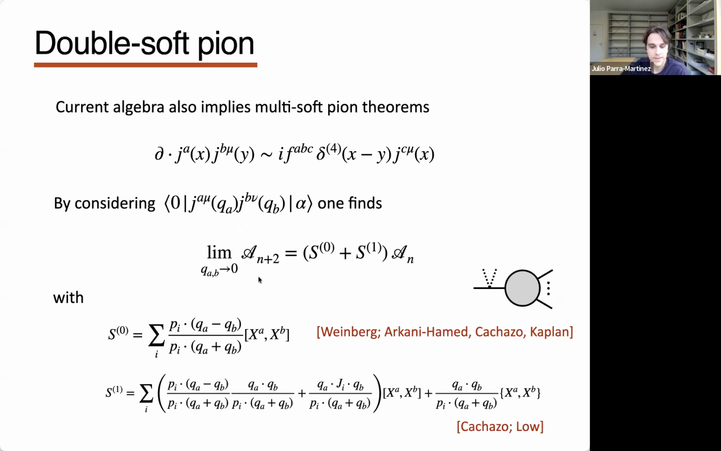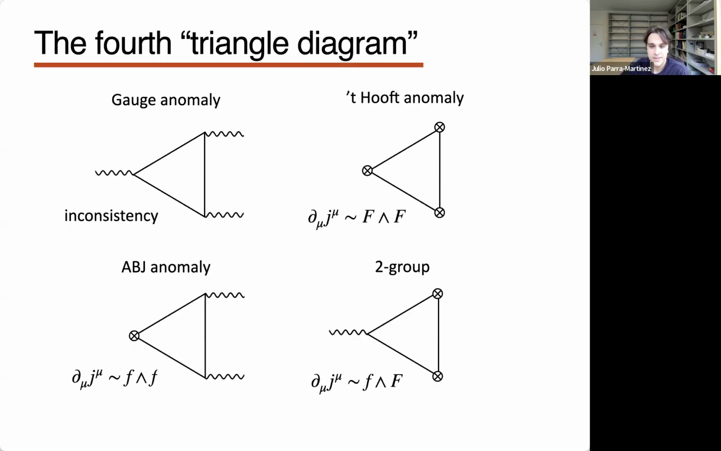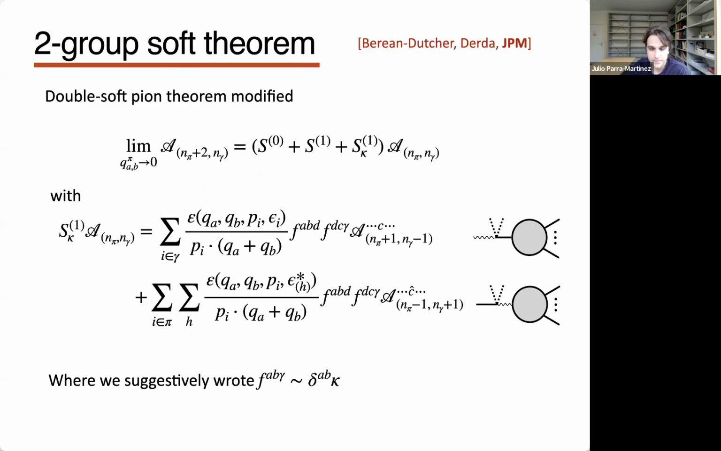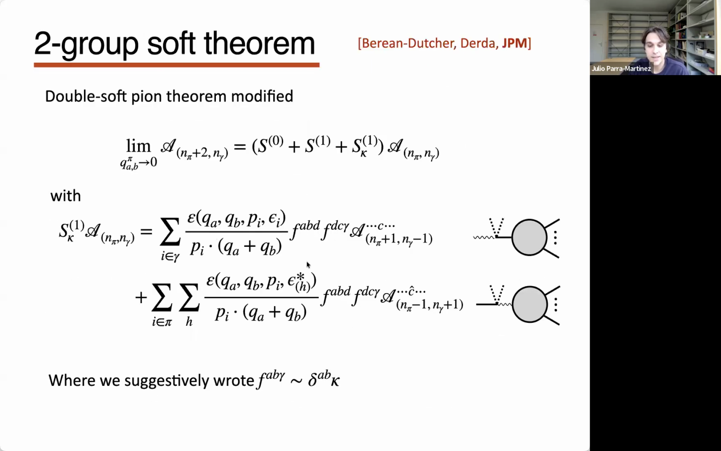Okay, so there are these leading and subleading soft factors. These just give amplitudes which have 2 fewer pions. But there's a more interesting term that arises at the subleading level, where there's a modification of the soft theorem that looks like this. There's this epsilon tensor that appears, and then there's a structure constant of the 2-group current algebra. I wrote it schematically, but it appears at the subleading level.